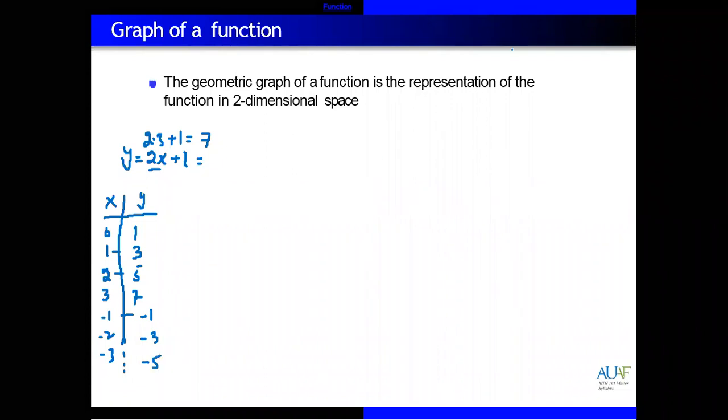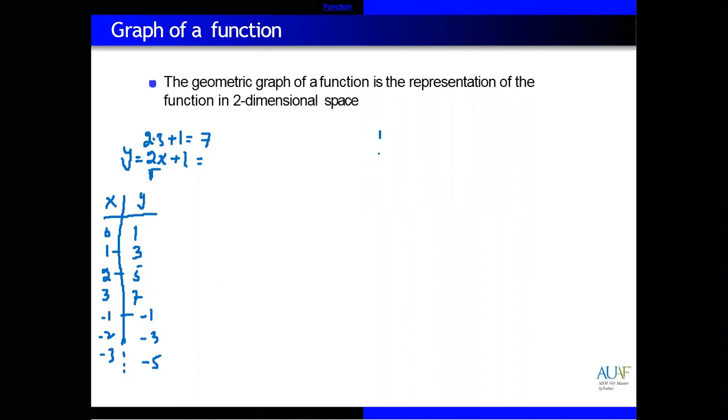So these are the values for domain and range, x values and y values. You can see here the change is 2: 1 to 3, 3 to 5, 5 to 7. Why change 2? Because here the slope is 2. So the change will be 2. From -1, then we have -3, then we have -5. So the change is -2.